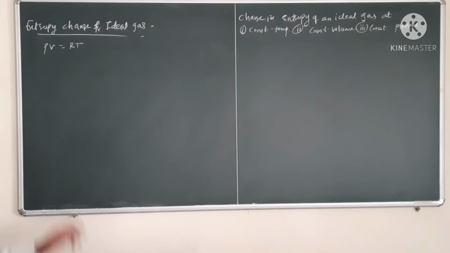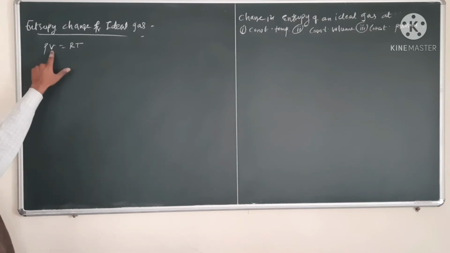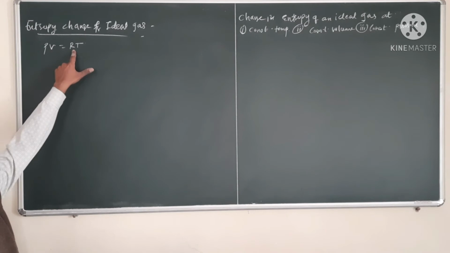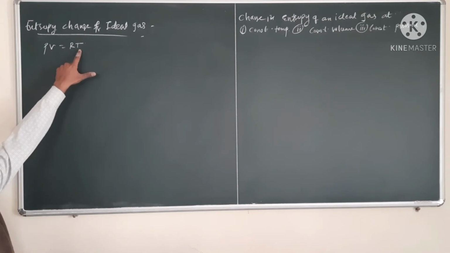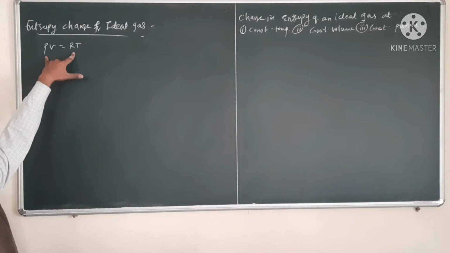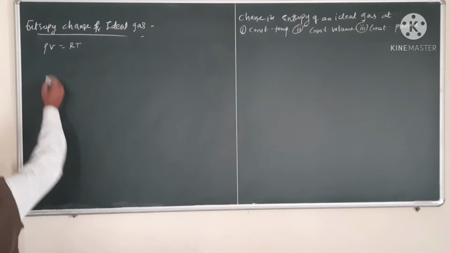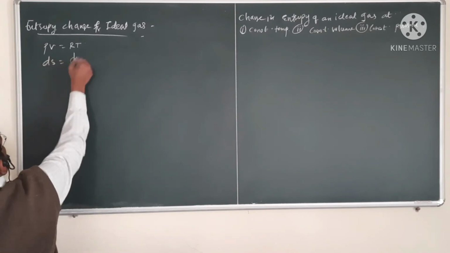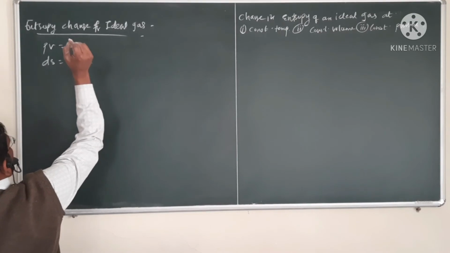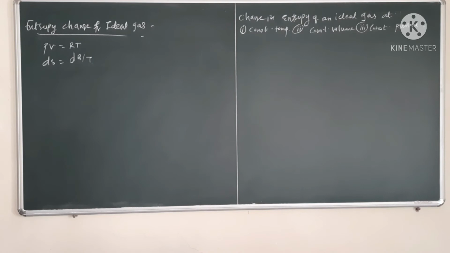So an ideal gas follows this equation, where P is the pressure, V is volume, R is the universal gas constant, and T is temperature. So PV = RT. This equation is satisfied by the gas. Now entropy change. We know that the change in entropy dS can be found as dQ upon T. Now from the mathematical statement of the first law of thermodynamics,